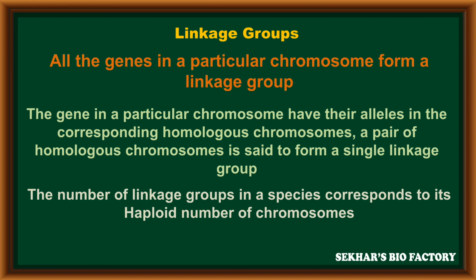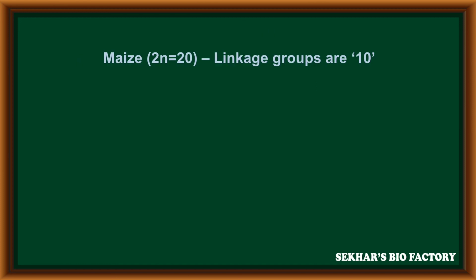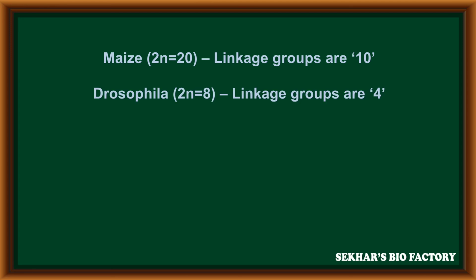Taking some examples, maize has 20 chromosomes in the diploid nucleus, but its haploid nucleus has 10 chromosomes, so the linkage groups in maize are 10. Drosophila has 8 chromosomes in the diploid nucleus, so it has 4 linkage groups.